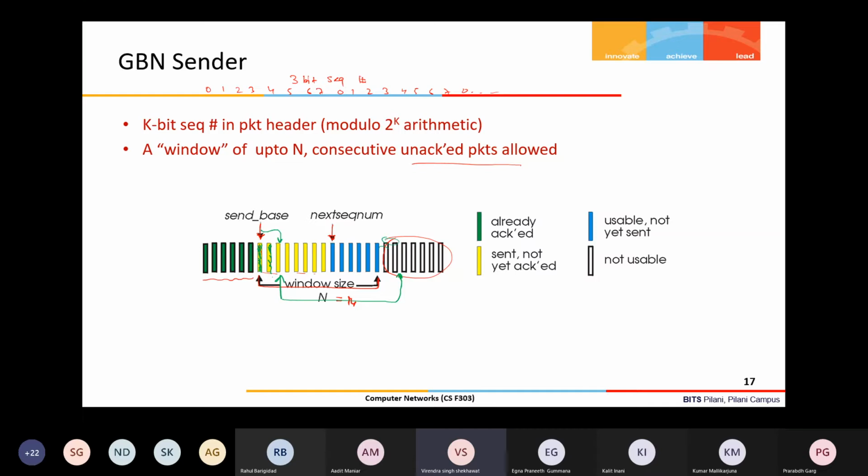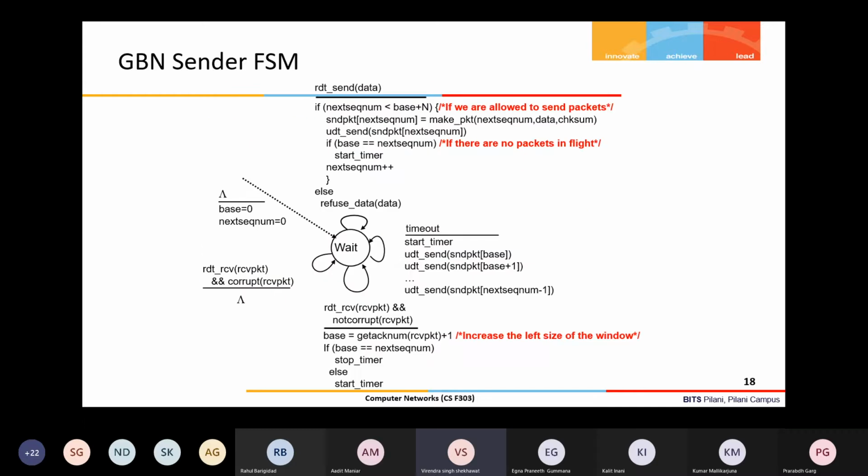So at any point in time, the maximum number of unacknowledged packets which can be there is fixed, which cannot be changed. That is a maximum number; the minimum can be anything. Okay, so now let's look at this in the form of a state machine, the FSM.